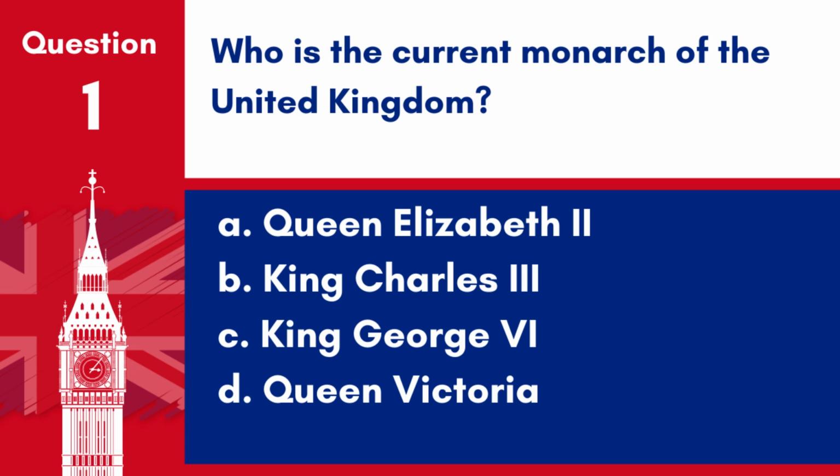Question 1. Who is the current monarch of the United Kingdom? A. Queen Elizabeth II. B. King Charles III. C. King George VI. D. Queen Victoria. Answer: B. King Charles III. Charles III became the monarch of the United Kingdom following the death of his mother, Queen Elizabeth II, marking a new era in British monarchy.